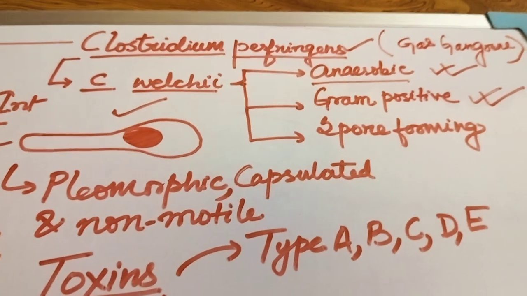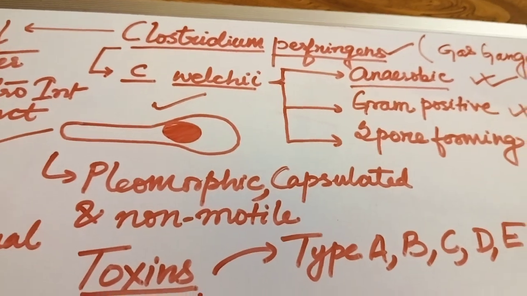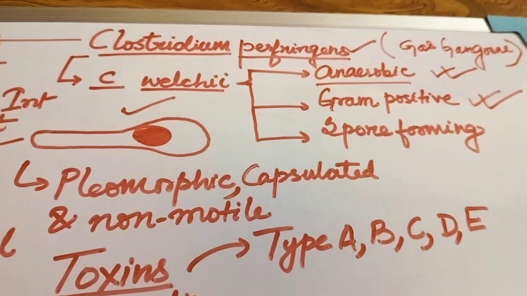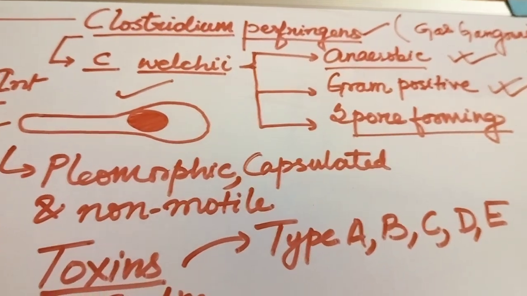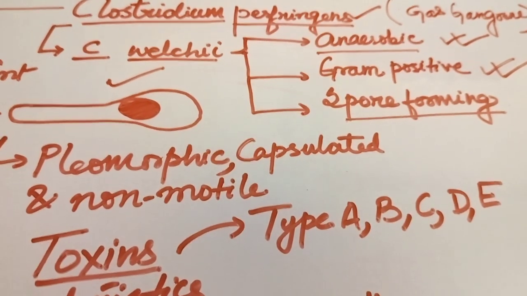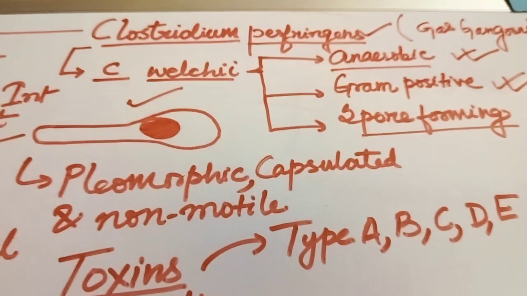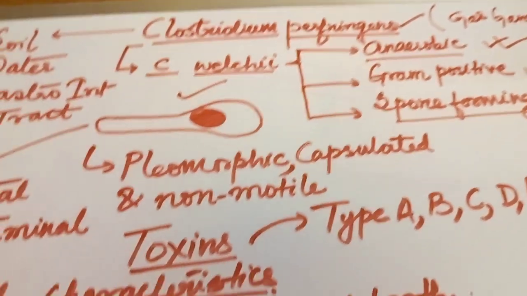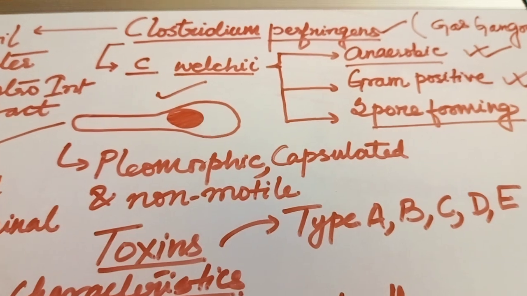If you go with the Gram's character, you will get to see it is gram positive, and one of the major important features of Clostridium is that it is spore forming. Spore forming means it can produce spores which help them to survive in stress conditions, say dryness, say the presence of chemicals, anything like that.